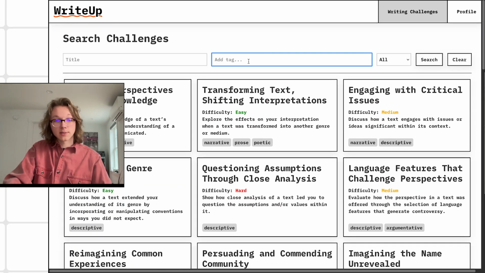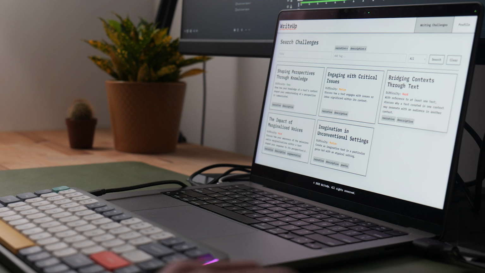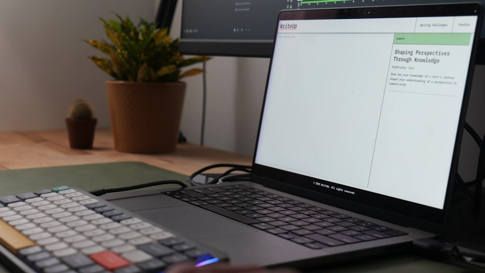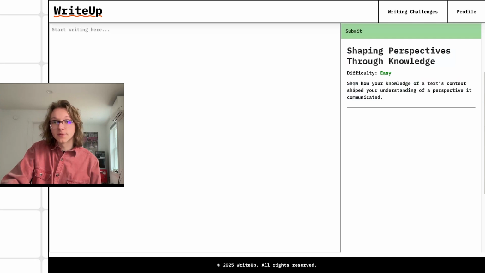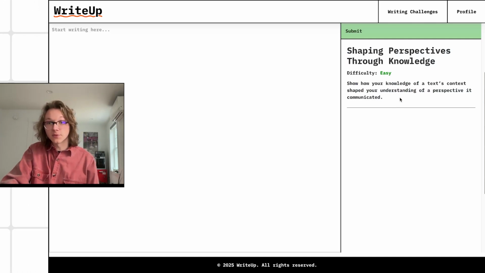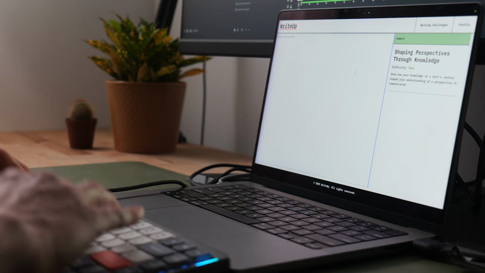So I want to find something that is narrative and descriptive. These are the tags that I want it to have, and I'm going to search. And it's narrowed it down to a couple. And we're going to try this one, Shaping Perspectives Through Knowledge, difficulty easy. So we go into the writing panel, and we can see here's our title again, and here's the prompt. Show how your knowledge of a text context shaped your understanding of a perspective it communicated. So we're going to go ahead and answer this really quick.